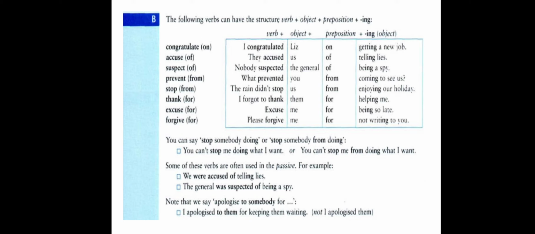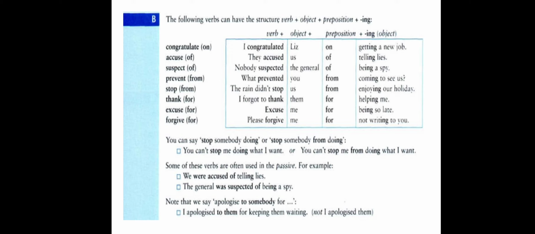Excuse me for being so late. Here we have the verb excuse followed by me, a pronoun, object. Then comes the preposition for, then after that comes verb plus ing, being so late.